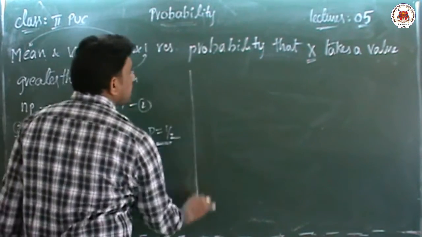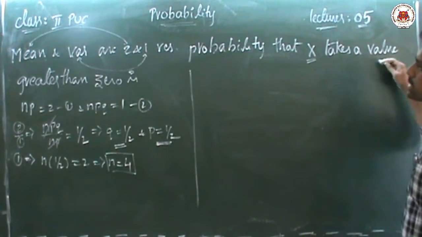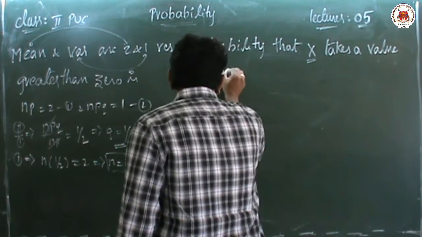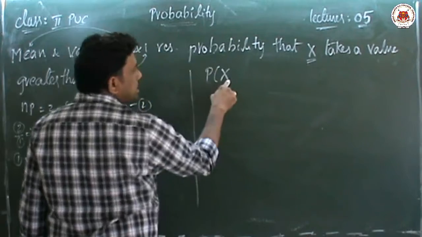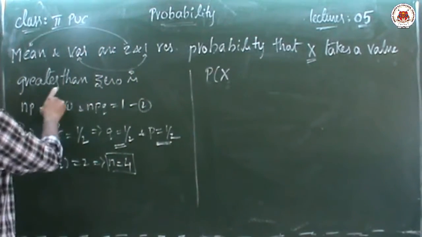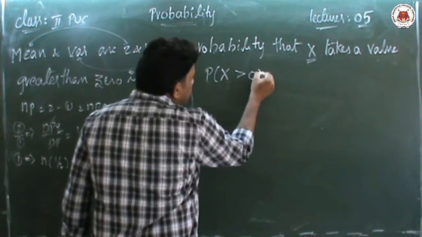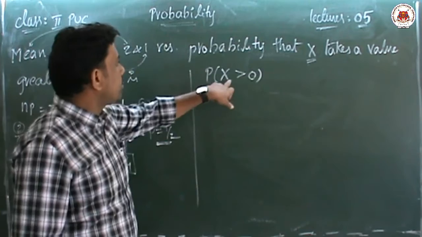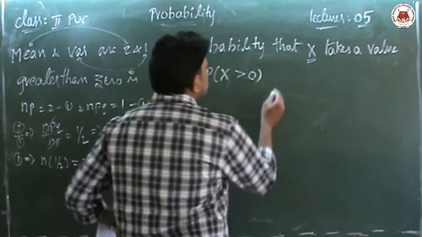Now he is asking, now come to the point. The probability that x takes a value greater than 0. That means probability of x, P of x, takes a value greater than 0. Greater than means like this, P of x is greater than 0. Now he is asking the value of probability of x greater than 0. So what is the meaning of greater than 0?